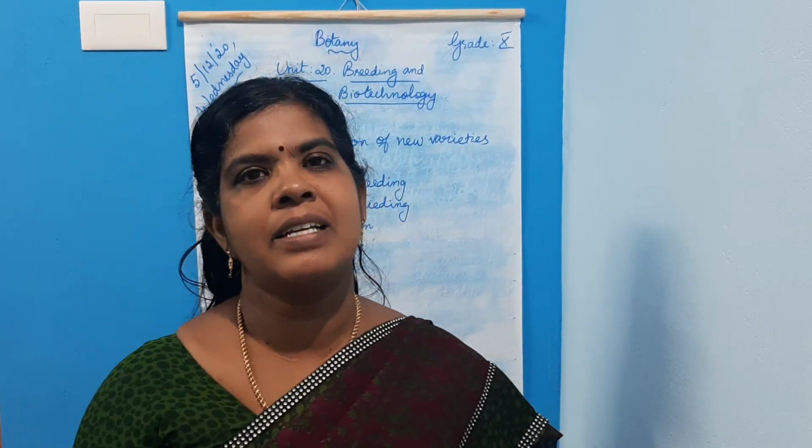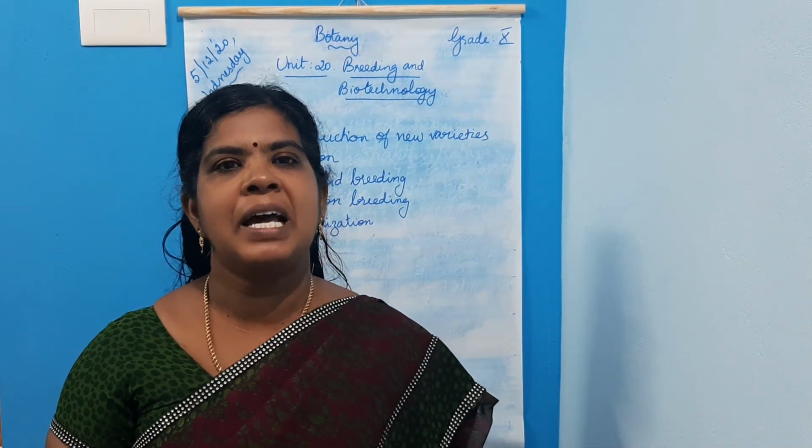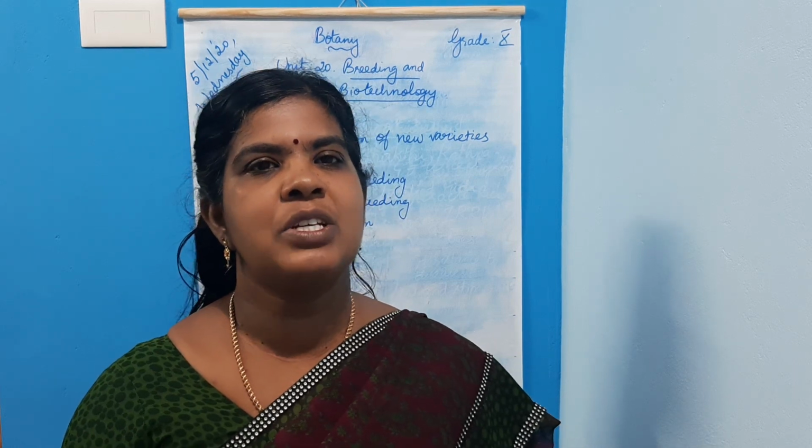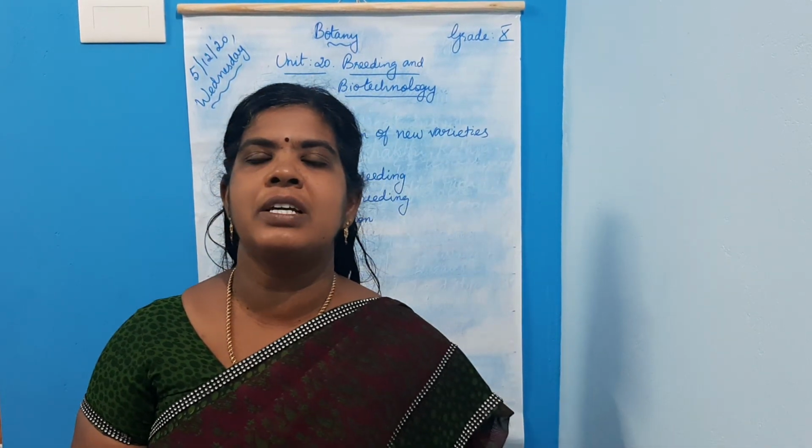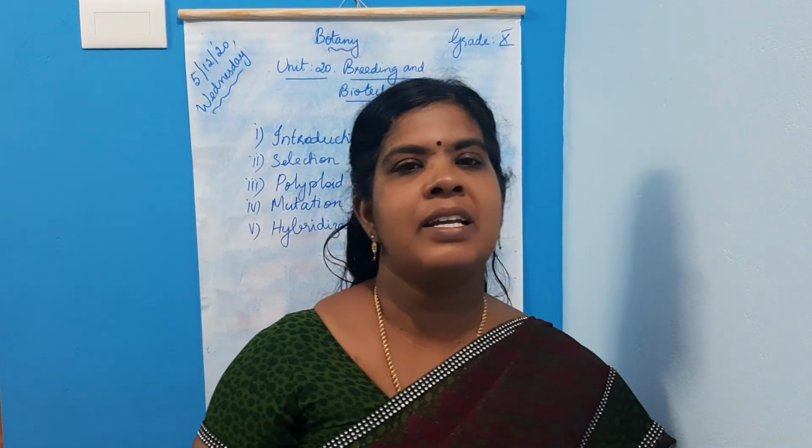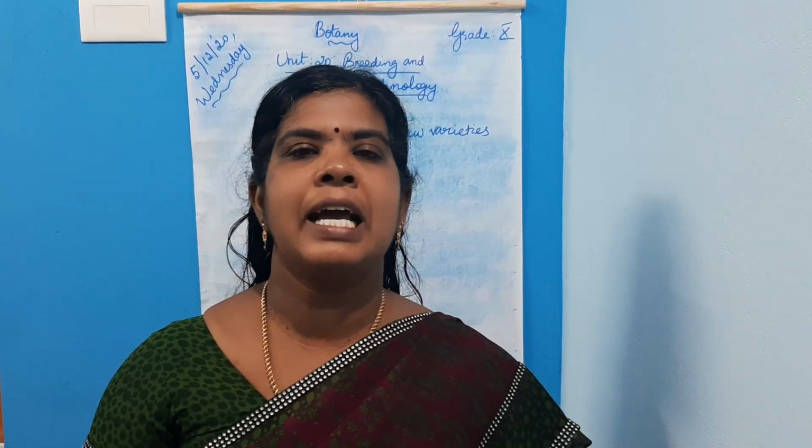Children, in the previous class, we all learned about plant breeding and biotechnology, isn't it? So what is plant breeding? It's the art of developing economically important plants with superior quality. Then you all learned about the green revolution. Who is called the father of the green revolution? Dr. Norman E. Borlaug. Then who is called the father of the Indian Green Revolution? Dr. M.S. Swaminathan. Then you learned about biofortification and its achievements. I hope you all learned well and have written the home assignments.